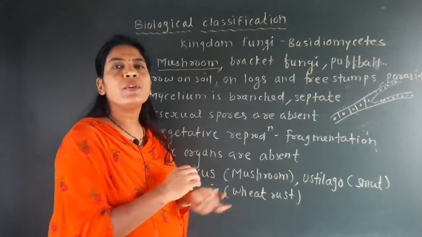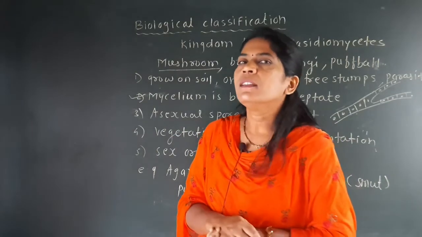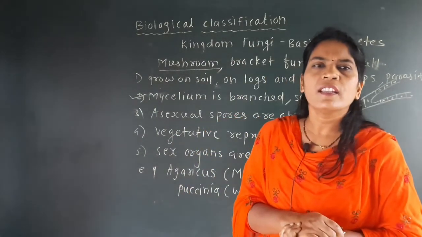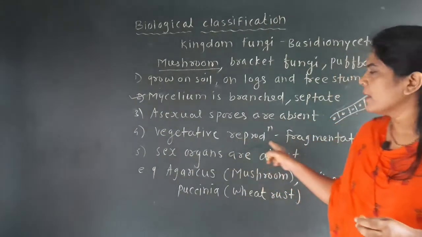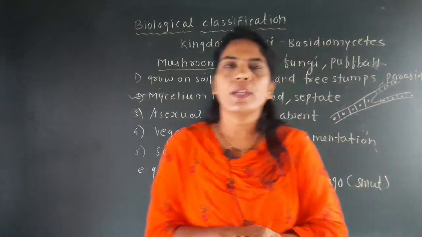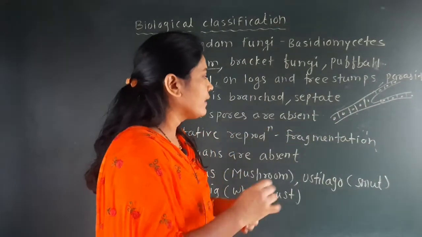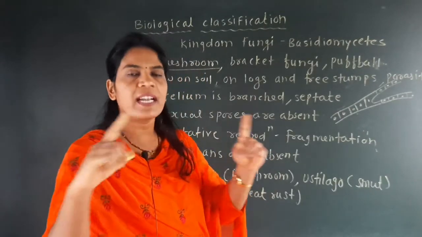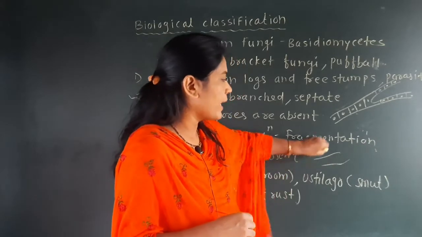But vegetative reproduction, which is not observed in Phycomycetes and Ascomycetes, is found here, and vegetative reproduction takes place by fragmentation. Fragmentation means what? We have seen in the first lecture of the kingdom Fungi that their body is made up of thread-like structures called hyphae.